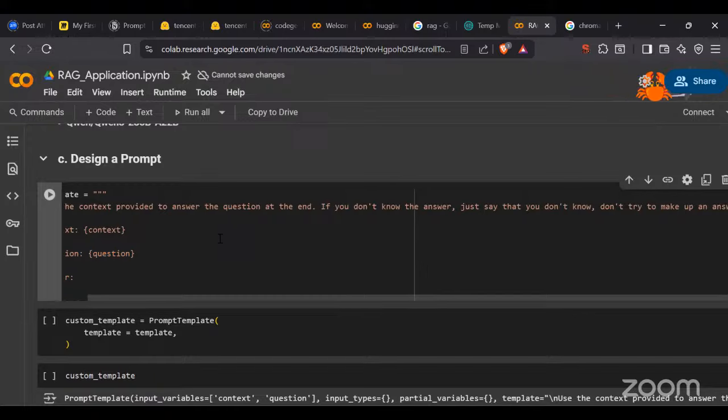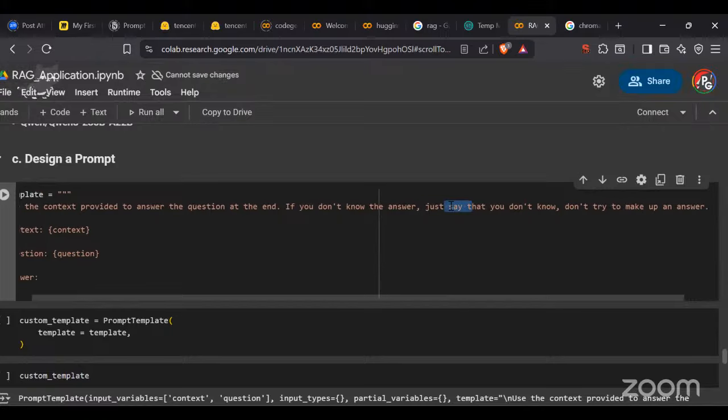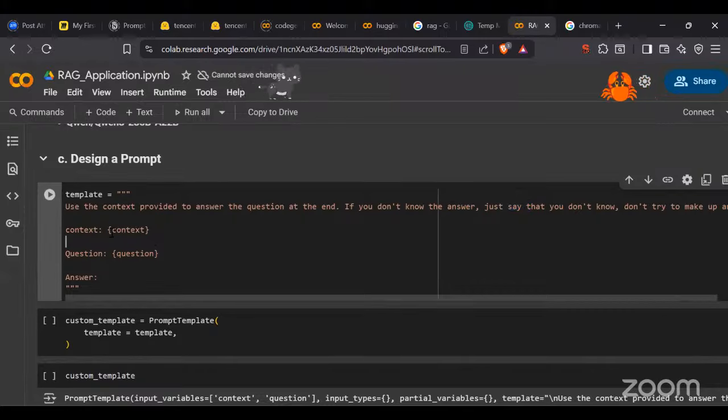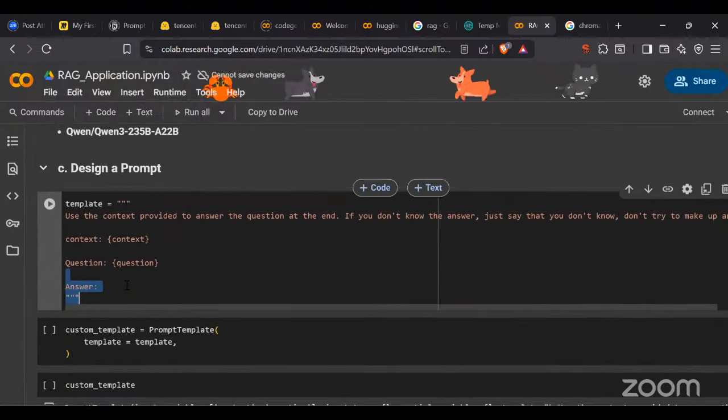Whatever the answer is, it will give at the last. If you don't know the answer, just say no, I don't know. Don't make up the answer, and don't generate anything else. I want the answer based on my data itself. So if you know the answer, just give it as it is. If you don't know, just say I don't know the answer. Here the context will be there, the question will be your question, and then the answer will be generated. This is how we have designed our prompt in the template option.